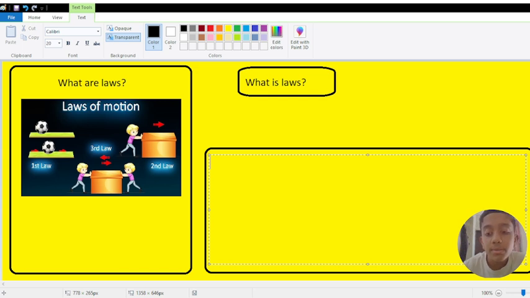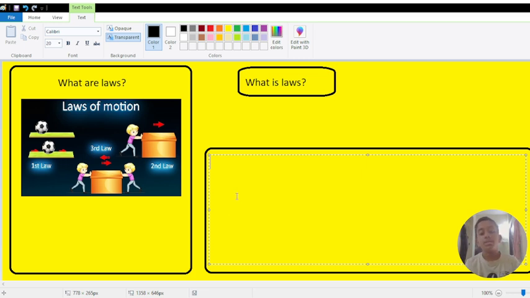In the previous class we learned about balanced and unbalanced forces, and before that we learned about motion. We covered what motion is, how many laws there are, who invented them, and what the laws do. That much we did in that class.